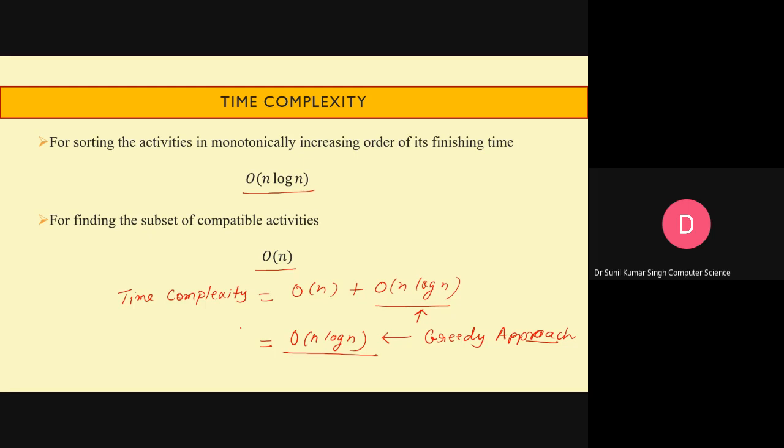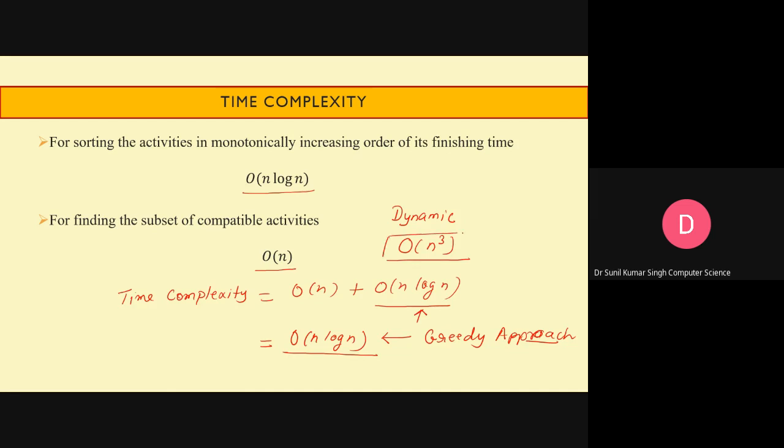So this is all about the activity selection problem using the greedy approach, and we have discussed two algorithms, iterative and recursive. This problem can be solved with dynamic programming also, but its time complexity is quite high, something like order of n cube.